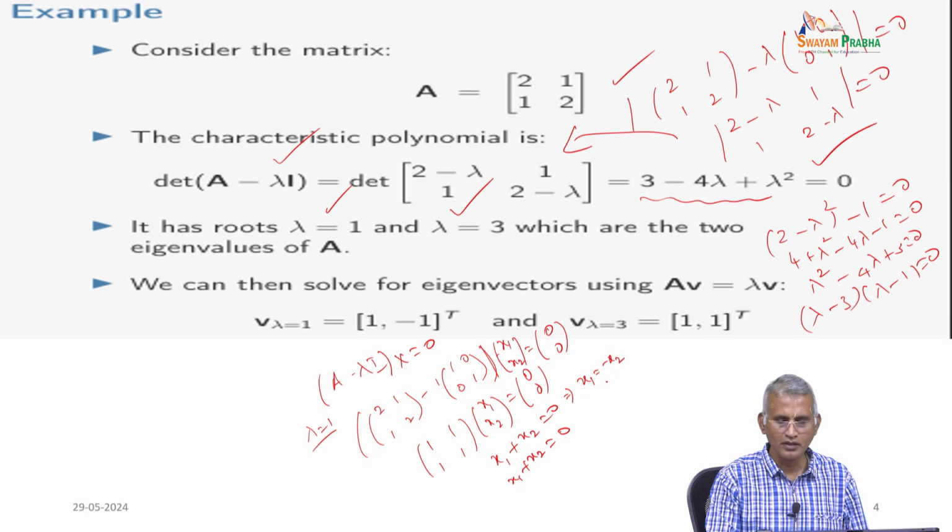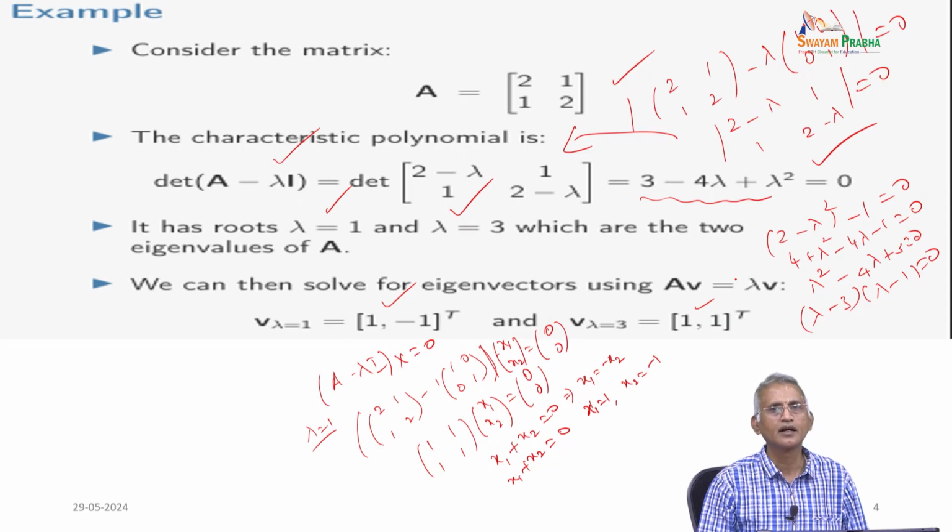If we choose x1 equal to 1, then x2 equal to minus 1. So, that is the meaning of the vector (1, minus 1). Similarly, put lambda equal to 3 and then you have (1, 1) as the corresponding eigenvector. So, keep this in mind: we can determine the eigenvectors with the help of the eigenvalue using this technique.